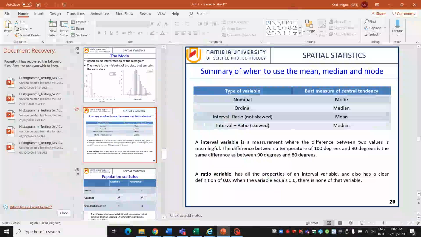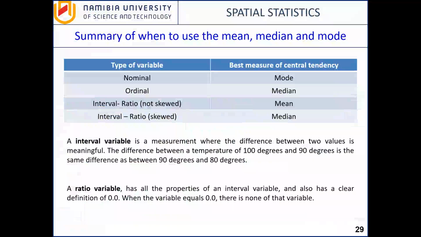Okay, so you can see here the table, right? You can see the mode, the median, the mean, and the median again as the best measure of central tendency. On the left column of this table, we have the type of variable because, as you know, there are different types of data. It's not only numerical data, as we'll see. For the first one, nominal data, the best measure of central tendency, and sometimes the only one, is the mode.